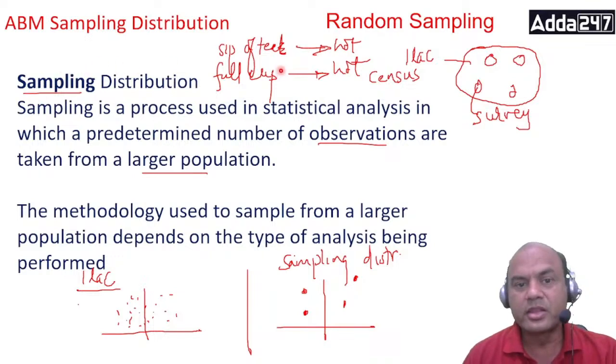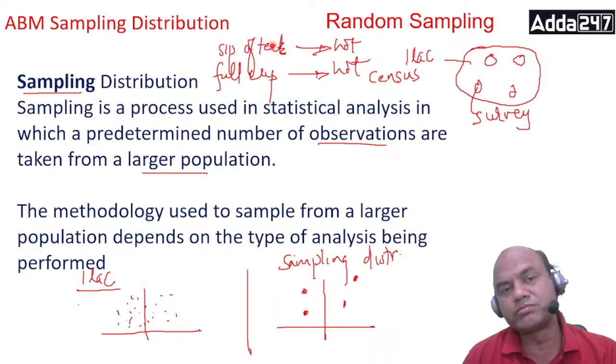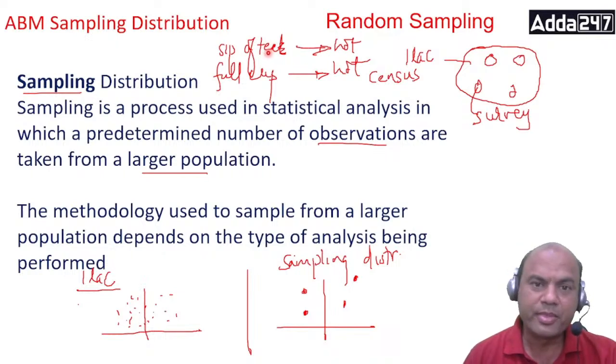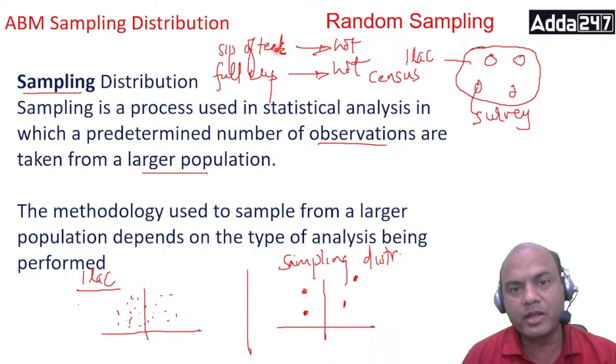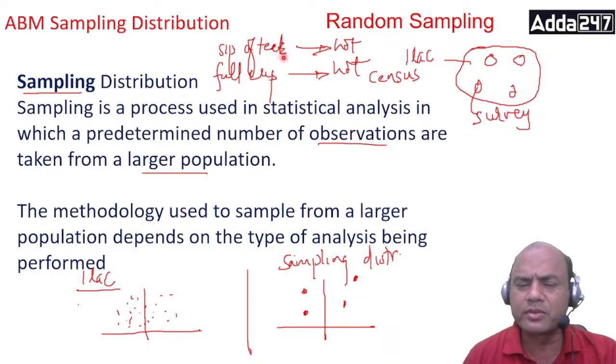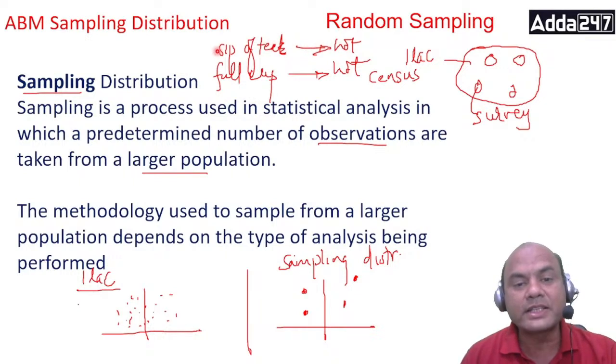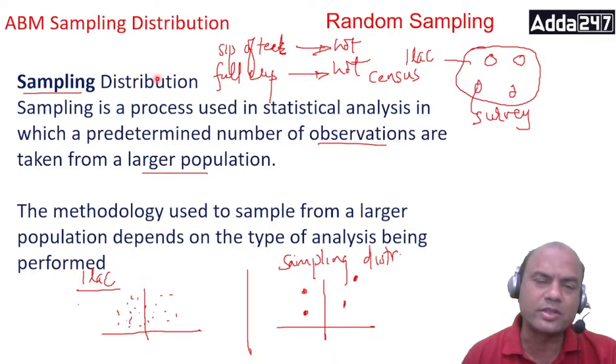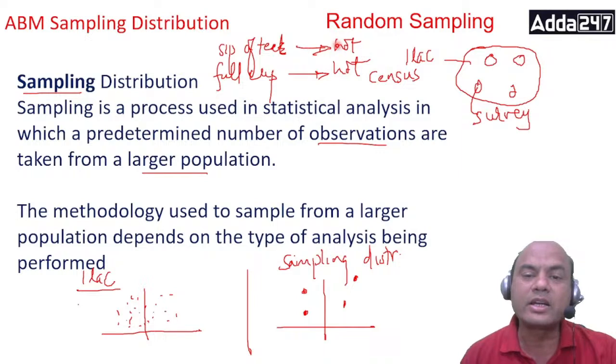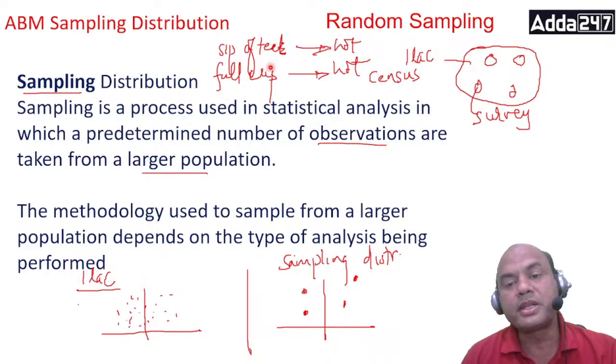Sampling. Now suppose I give you a cup of tea and ask you whether it's hot or not. What will you do? Will you drink the whole cup immediately to check whether it's hot? No. You'll just take a sip of the tea. If that sip is hot, it means the whole cup is hot. That's the basic logic of sampling. I'll select those samples which will be indicative of the full population.